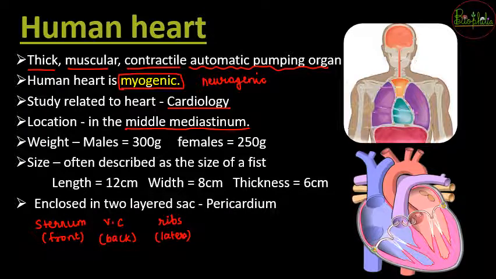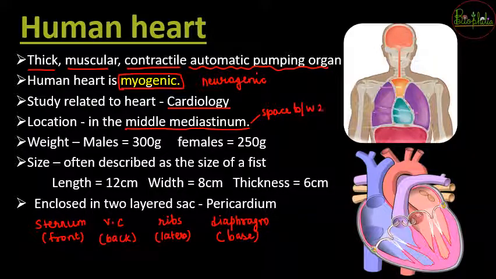And then finally the diaphragm, that is the muscle that is going to make up the base of the cavity. So with this, the thoracic cavity is complete, which is the airtight chamber wherein the lungs are located. The space between the two lungs is going to be called the mediastinum, and in this mediastinum your heart is going to be placed.